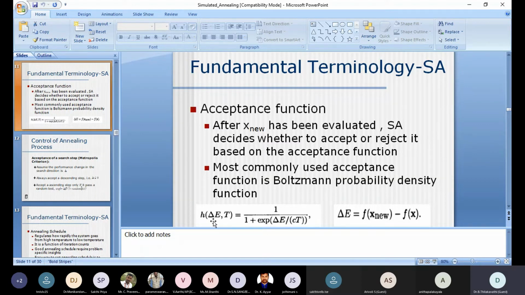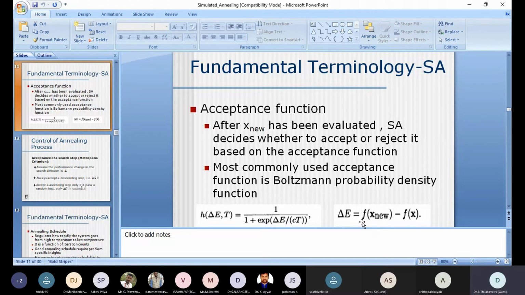So for h of del E comma T, del E is nothing but the new energy. Later I will explain with the step-by-step procedure. Based on the acceptance function, we have to take a decision. It may be either greater than 0 or lesser than 0, or plus 1, minus 1. So how are we going to accept it? Here our intention is to find what? The minimum only, the global minimum.